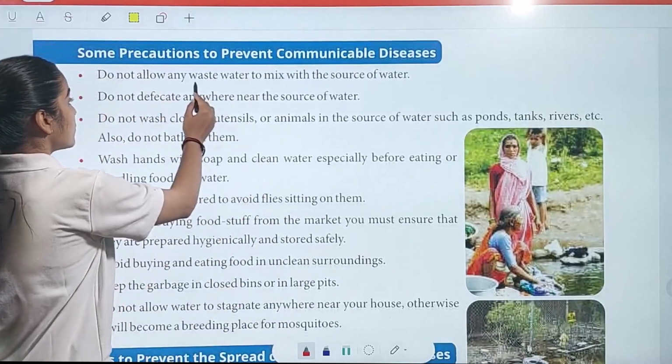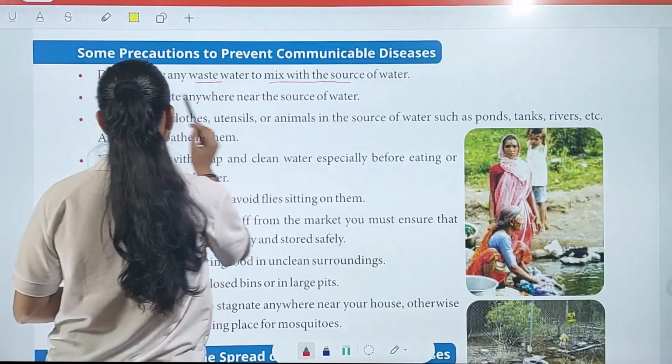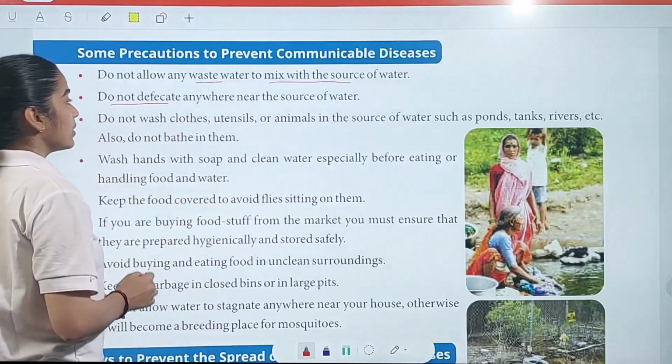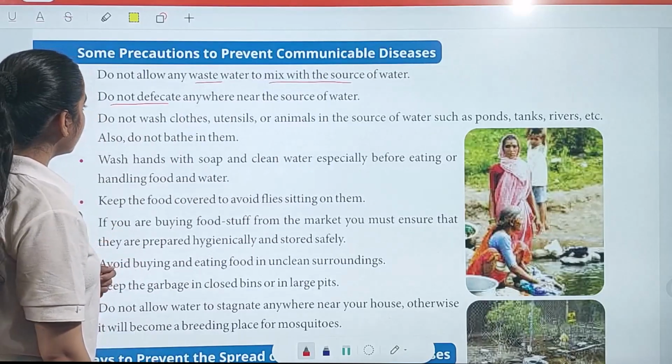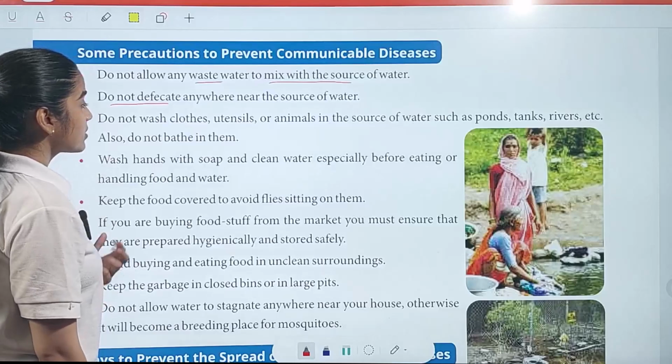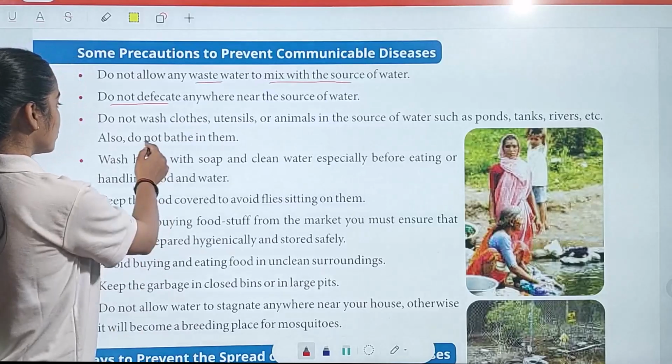Do not allow any wastewater to mix with the source of water. Do not defecate anywhere near the source of water. Do not wash clothes, utensils, or animals in the source of water, such as ponds, tanks, rivers, etc. Also, do not bathe in them.